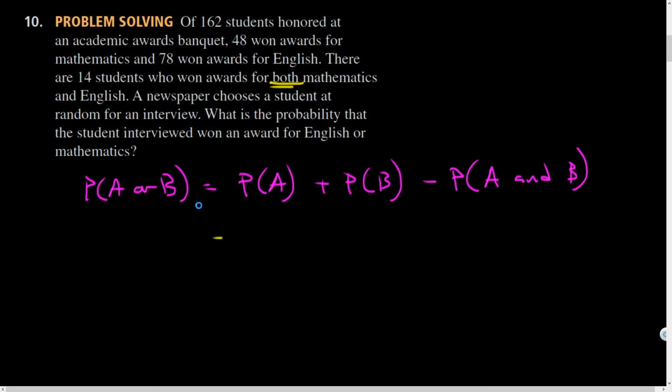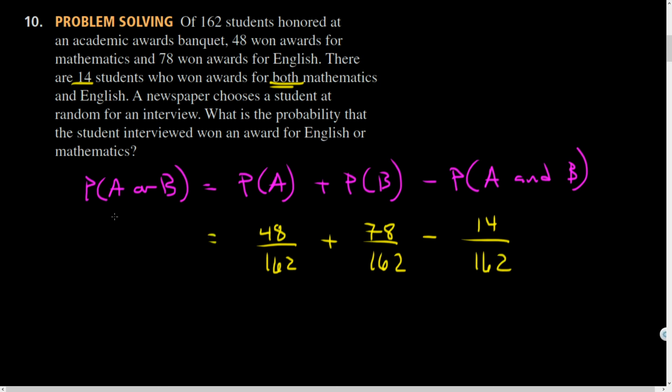All right, and so what do I got? 162 students, 48 won awards in math. So that's 48 out of 162. 78 for English, so add to that, 78 out of 162. And the probability of both was 14. Those were the students who won both awards.